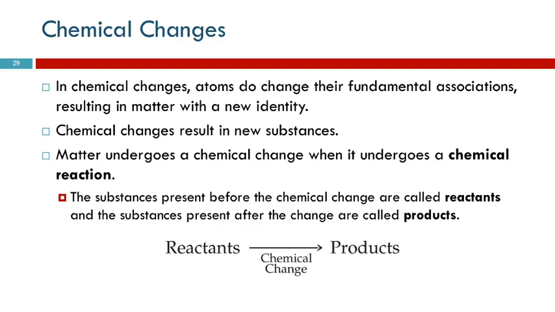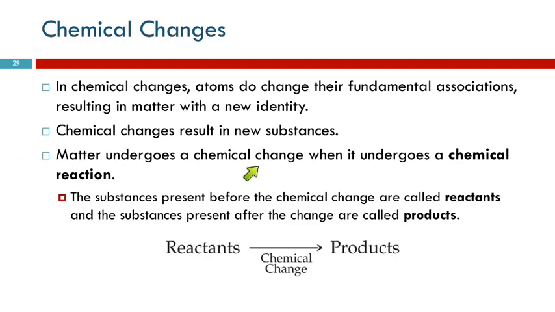Chemical changes involve the atoms changing their fundamental associations. They may have been atoms before, and now they're becoming parts of molecules. The individual atoms don't get destroyed, but their associations do. So chemical change results in new substances.